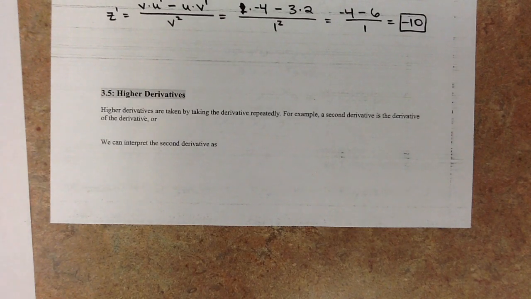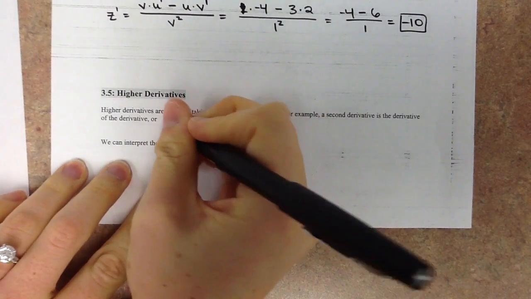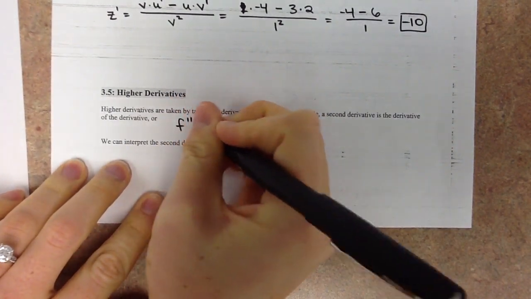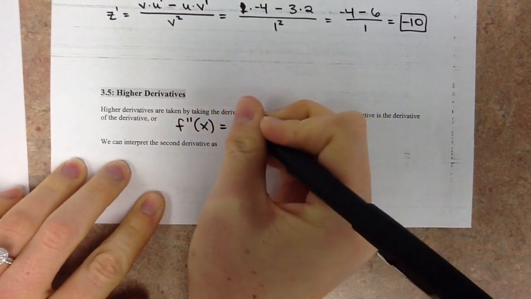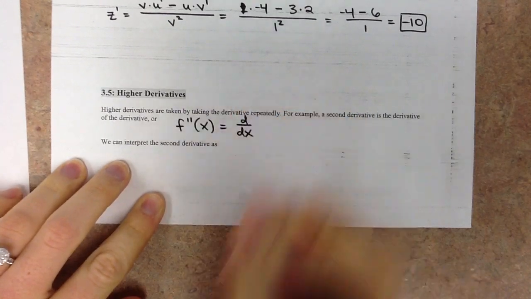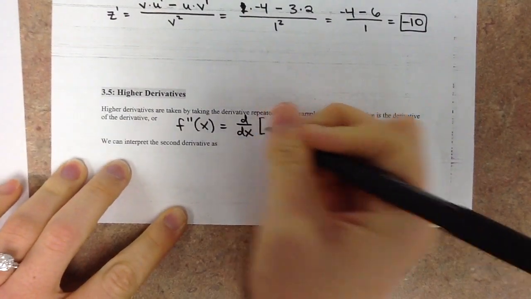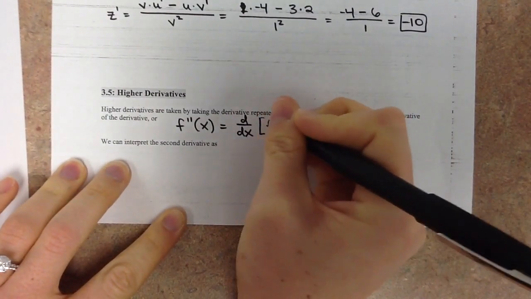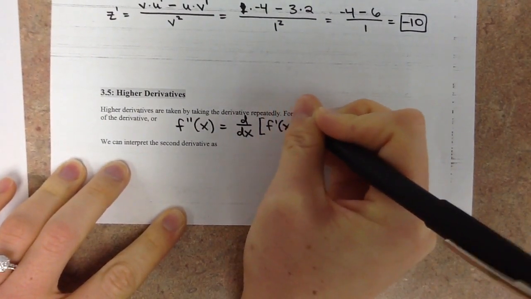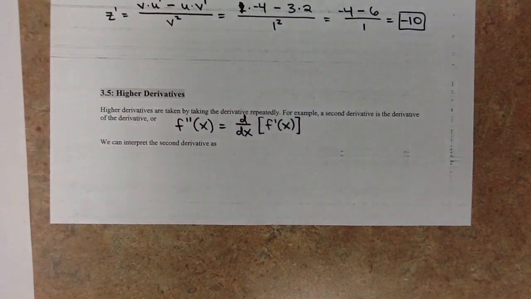So the notation that we use is f double prime of x. And that equals, so remember this is our notation for the derivative. d by dx means the derivative with respect to x of, and then normally we put our function in the brackets, so we put f prime of x in the brackets. So basically it represents the rate of change of the rate of change.